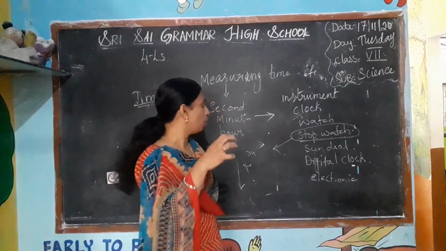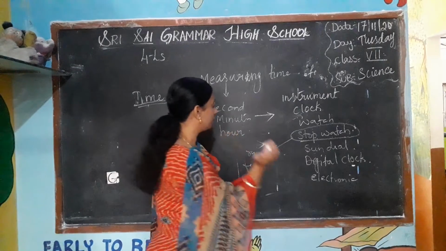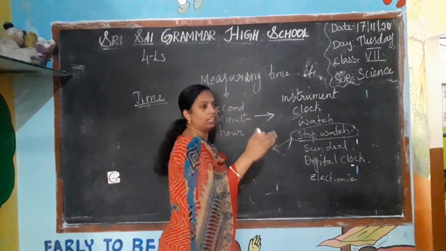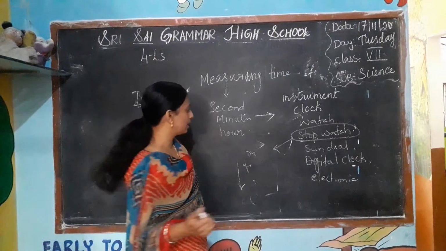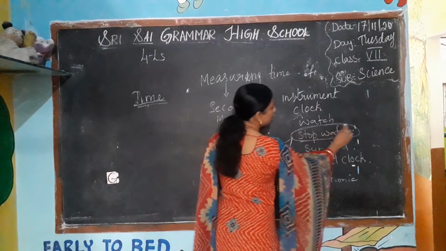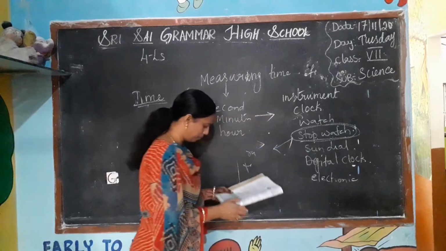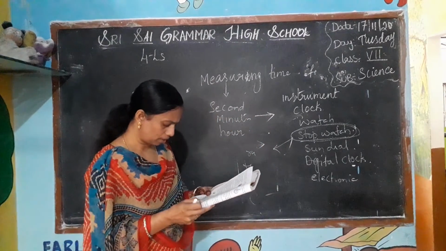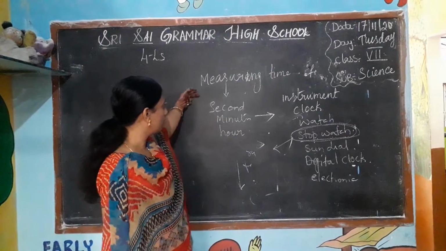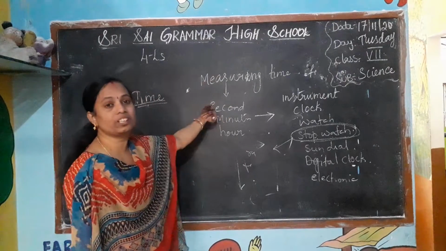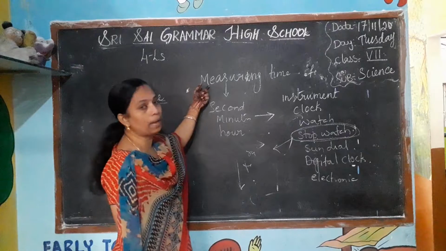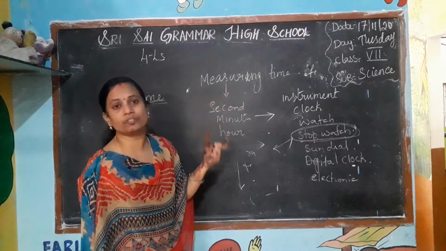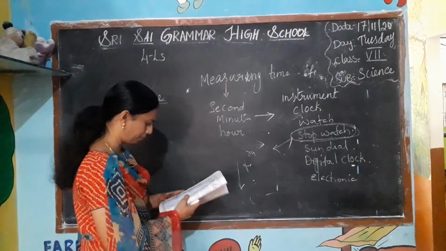In which they can measure in what time they have finished the game. Then we can use this stopwatch. By using this clock watch, we can measure the time accurately. Correct? We can measure it.